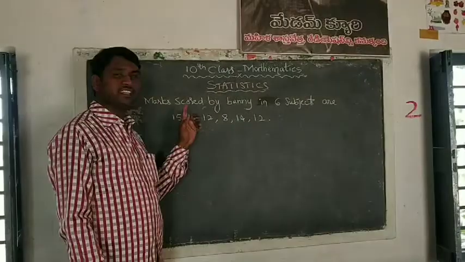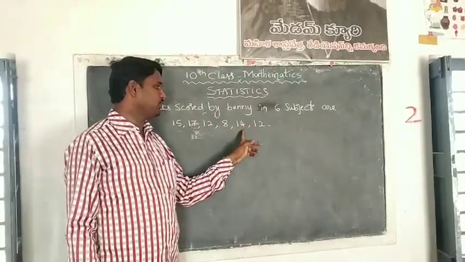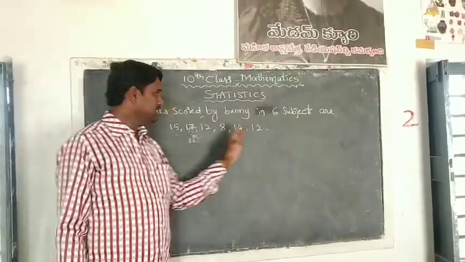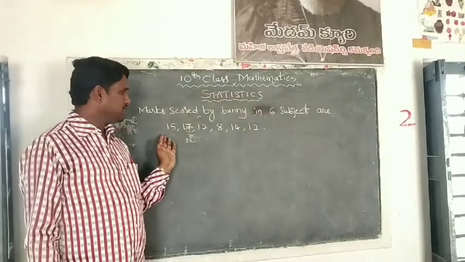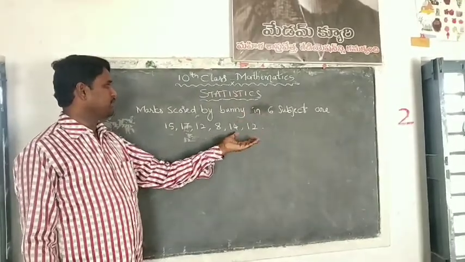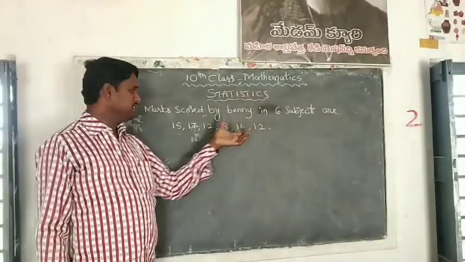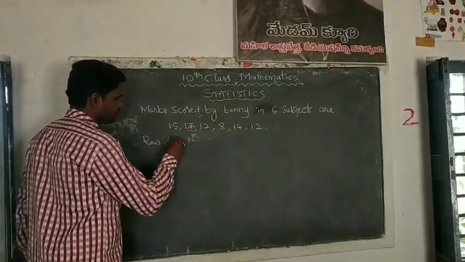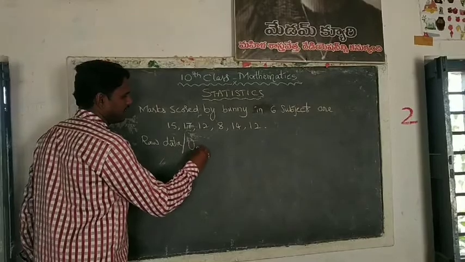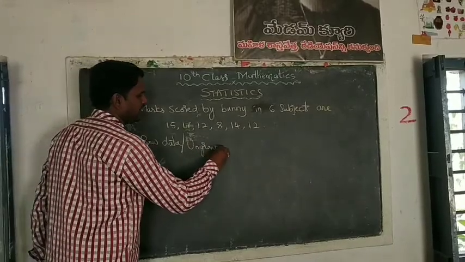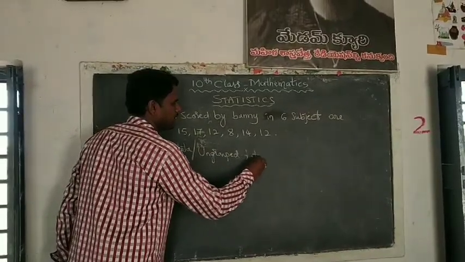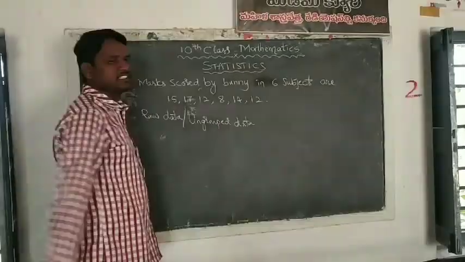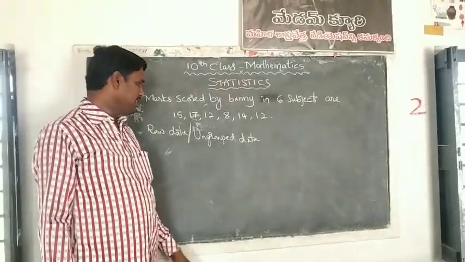That is 15, 17, 12, 8, 14 and 12 marks. We just collected the marks of these 6 subjects of a student here. This is called raw data, or it is also called ungrouped data.